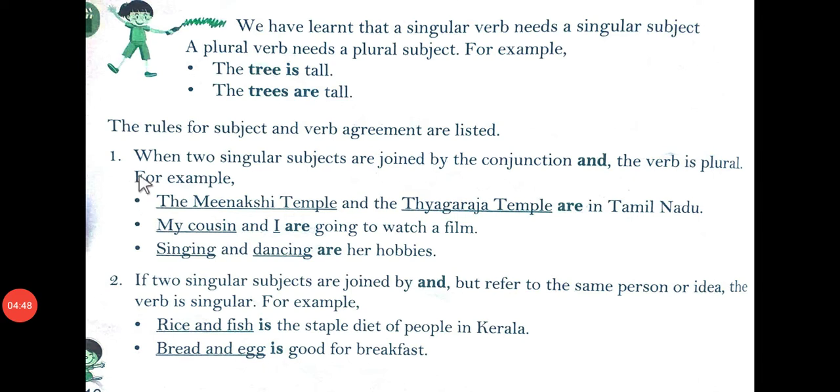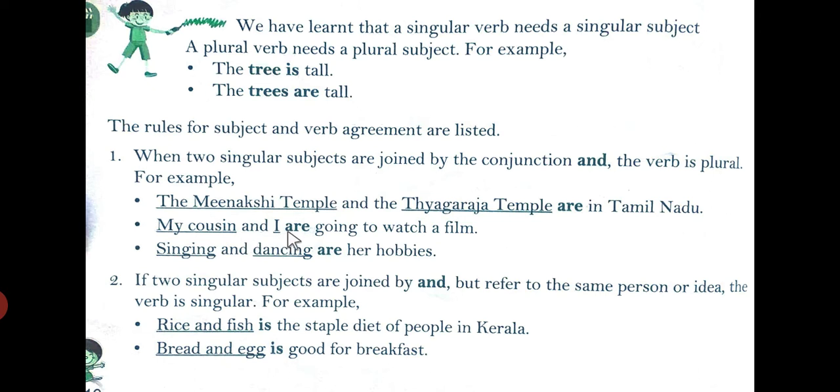So let's begin. When two singular subjects are joined by the conjunction and, listen very carefully. When two singular subjects are joined by the conjunction and, the verb is plural. For example, the Meenakshi temple and the Thiagraj temple are in Tamil Nadu. So here two singular subjects are joined by the conjunction, that is and. So here the verb is plural, are.